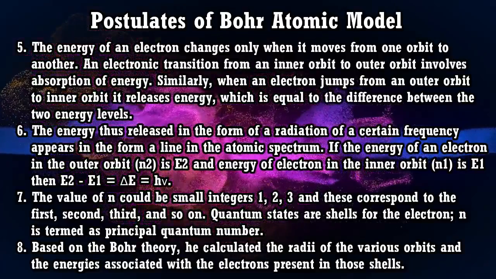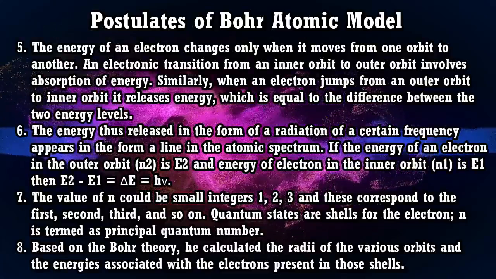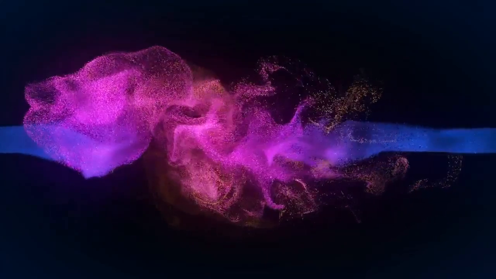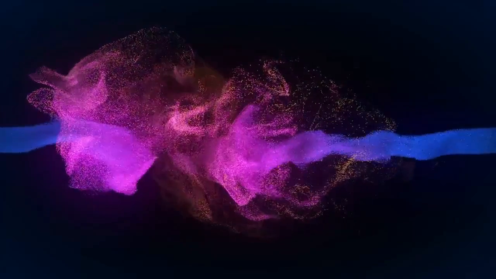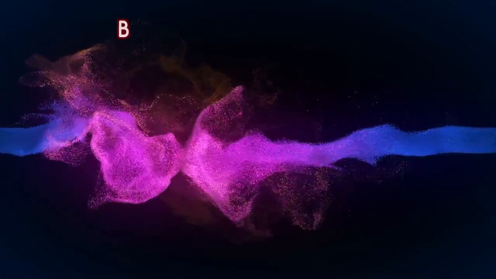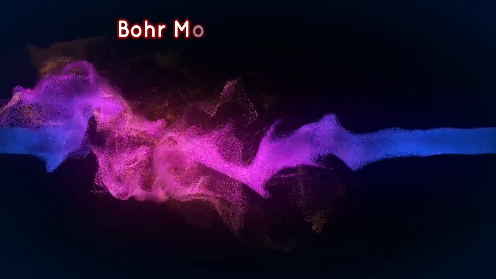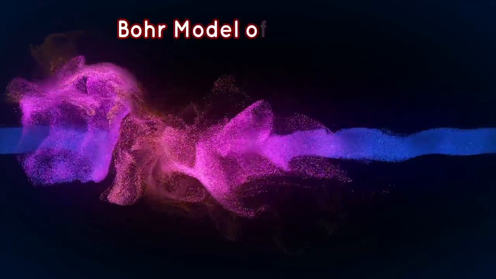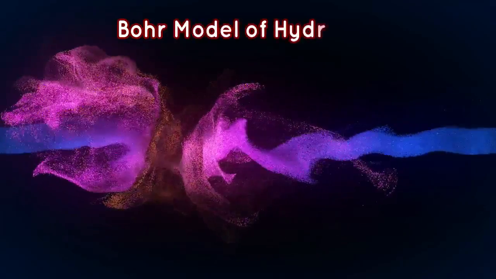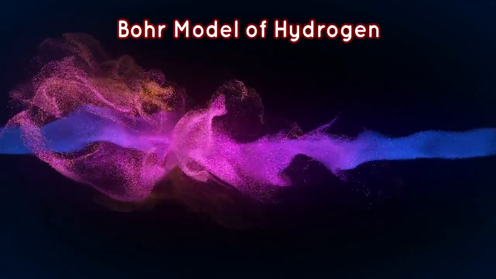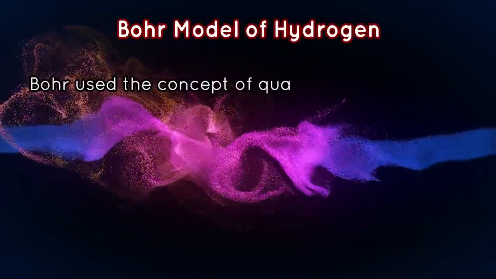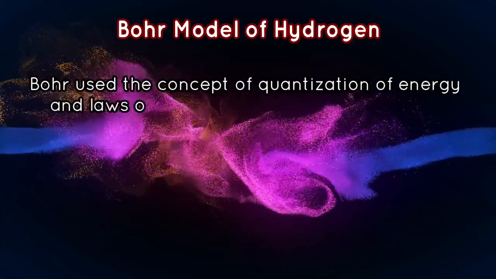Because hydrogen contains one electron only. If we say helium plus, then also it will be applicable. If we say lithium 2 plus or beryllium 3 plus, then also Bohr's theory will be applicable, because in these particular ions also there is only one electron, right? So Bohr's atomic model was applicable for one electron system.